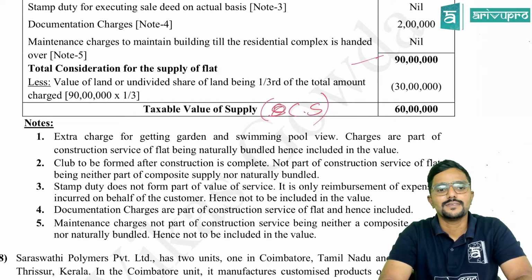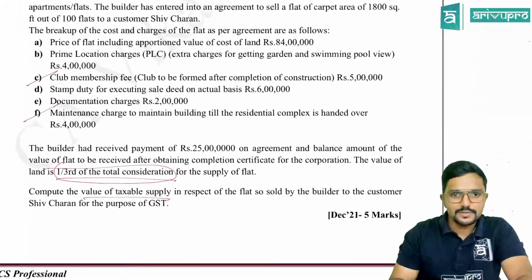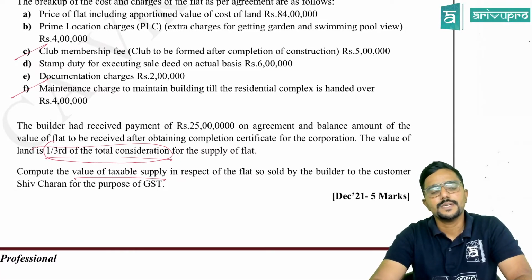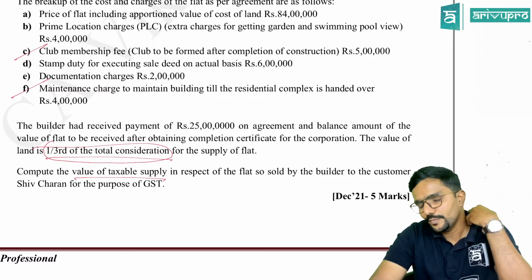Next line. In the given case, a part of the consideration, that is rupees 25 lakh, is received before obtaining the completion certificate by the builder.